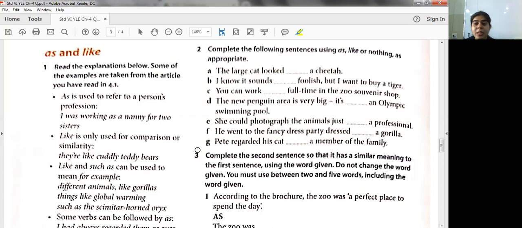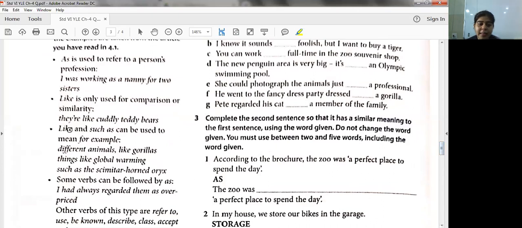Next, where do we use like? Like is used to show either similarity or comparison. So like is used for comparison or for similarity. For example, they are like cute teddy bears, or they are like cute kittens. Now, they have said like and such as can be used to mean for example: different animals like gorillas, or things like global warming.